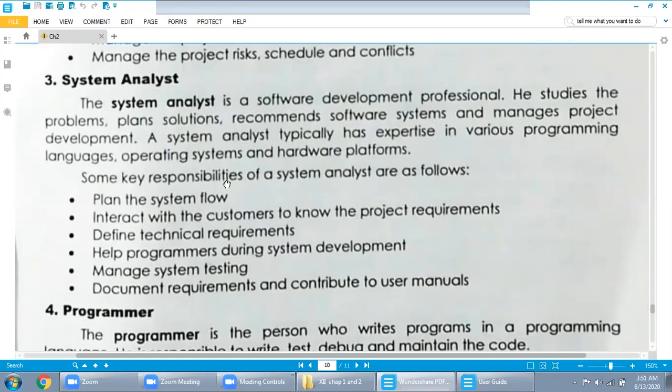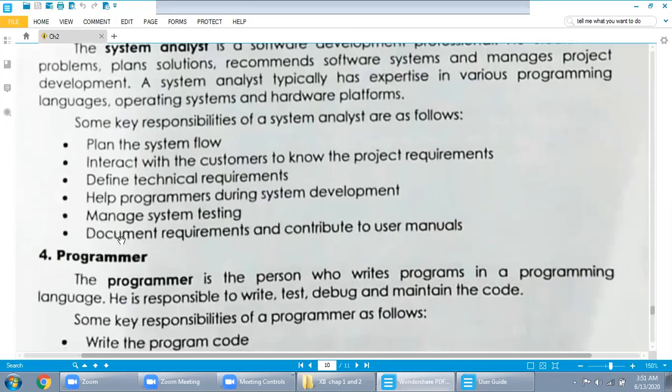Some key responsibilities of the system analyst are as follows. Plan the system flow. Interact with the customer to know the project requirements. Define technical requirements. Help programmers during system development. Manage system testing. Last responsibility, document requirements and contribute to the user manuals. So all of these are responsibilities of the system analyst.